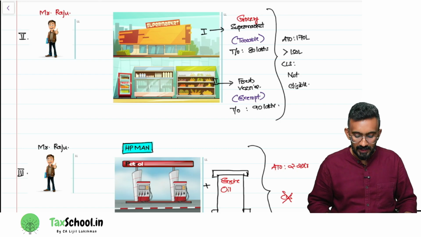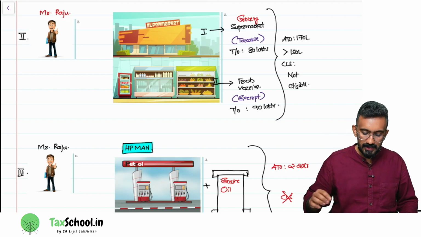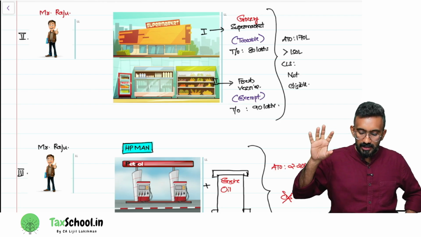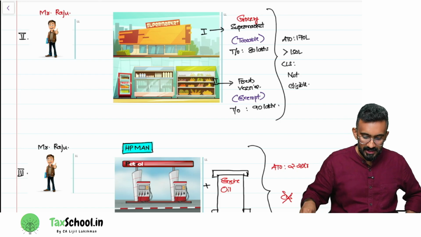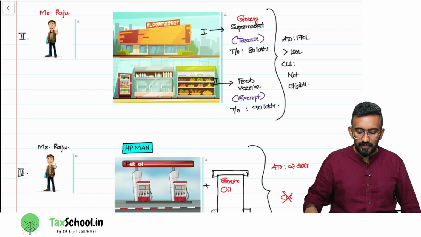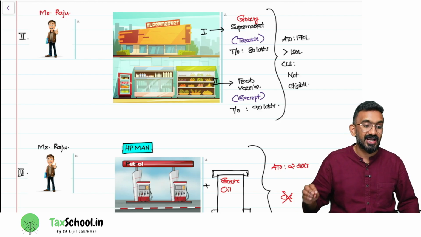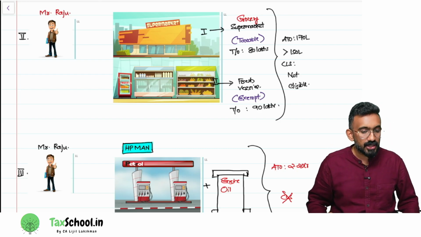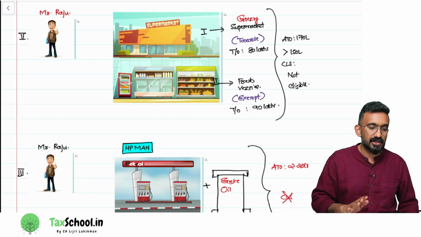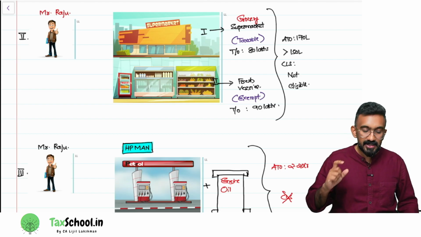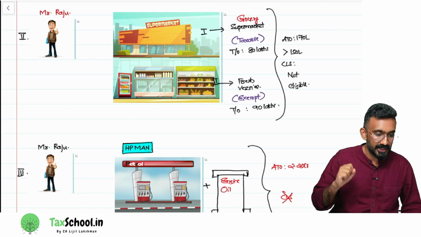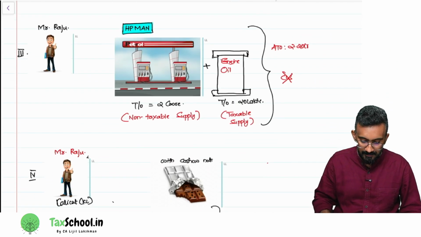Look at the example on the screen and then try to get an understanding of it. Say Raju has 2 floor shops. On the ground floor it is fresh vegetables, which is exempt, with a turnover of 90 lakh. On the first floor it is a supermarket with a turnover of 80 lakh. His aggregate turnover would be 170 lakh because turnover includes even an exempt supply. Can he opt for the composition levy scheme? Suppose he is in Tamil Nadu. No. Why? 80 plus 90 is 170 lakh, which is more than 1.5 crores or 150 lakhs. He cannot opt for the composition levy scheme.